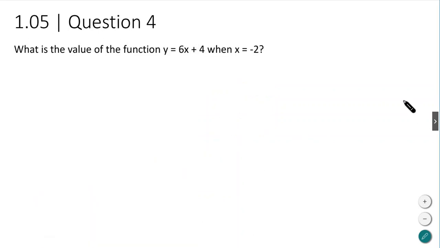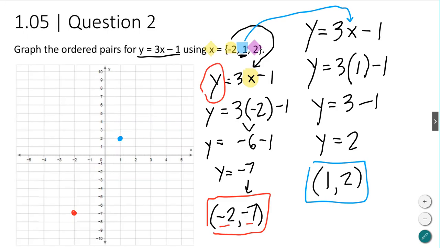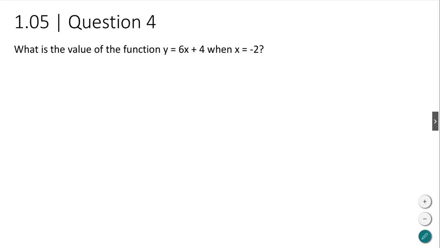All right, here we go. Question number 4. What is the value of the function y equals 6x plus 4 when x equals 2? Well, guess what? We did a question just like this, and that was this one. In this one, you had to graph it. In this one, you're just going to solve it. So what is the value of the function y equals 6x plus 4? Friends, we are going to write that equation. So y equals 6x plus 4.